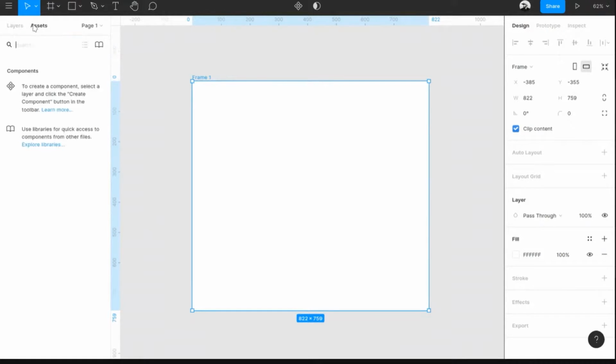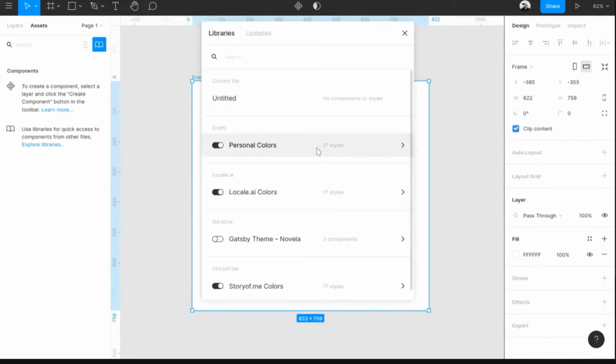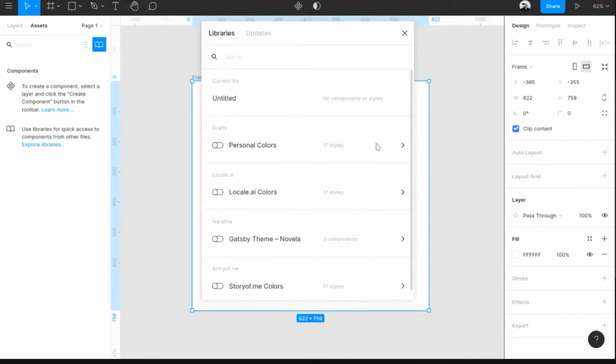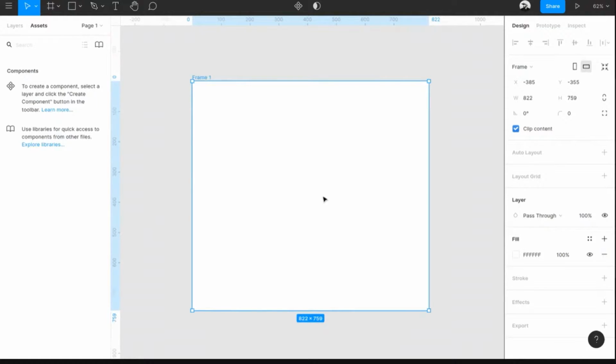And then assets. Assets is the place where you can have shareable components. If you're working in a team, a designer will design something and share it with the entire team. Whatever is shared will be visible over here. Here you can search the components or click on the library icon, the team library. You can see all the possible libraries that have been shared with you or that you have in your account. You can enable or disable them, and then they will be visible over here. Currently, I don't have any component library yet, so you won't see anything. We will come back to this part in detail a bit later, but let's get back to things.